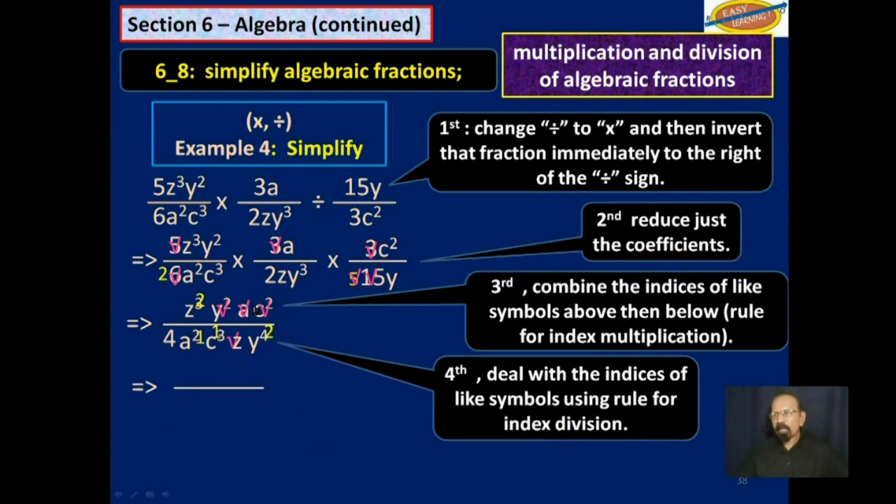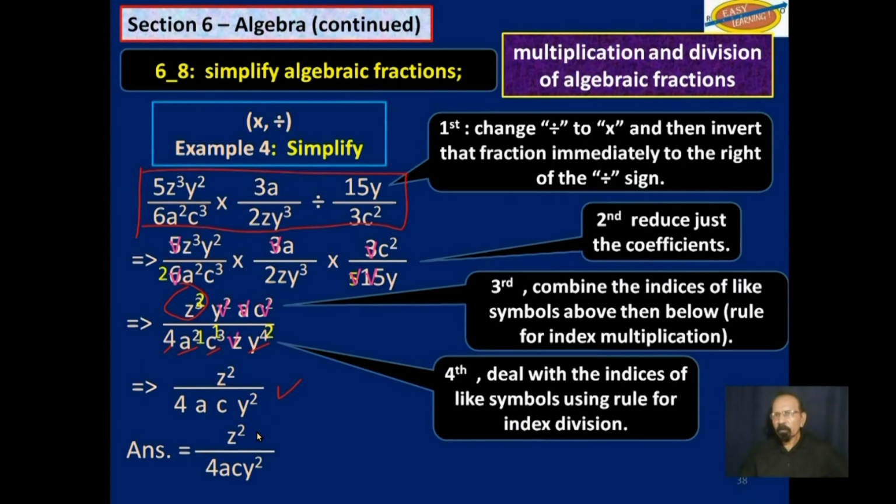Now let's see what that leaves us with. We have a z squared there. We don't have any y squared there. We don't have anything else up there. Down here we have a 4. We have a to the first power, which is a. We have c to the first power, which is c. And we have y to the second power, y squared. So when we simplify that multiplication division up there, this is the answer we get. z squared over 4acy squared.